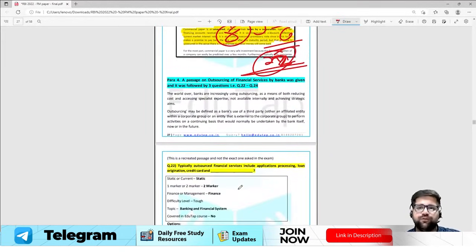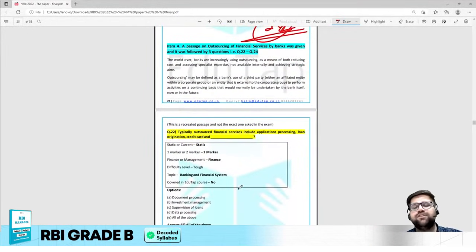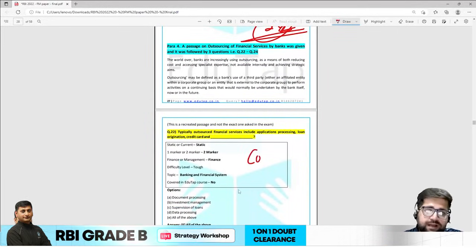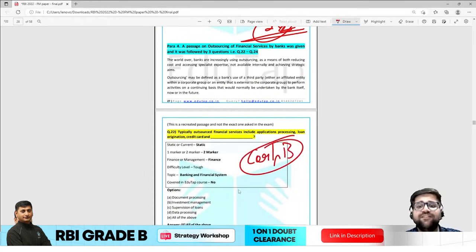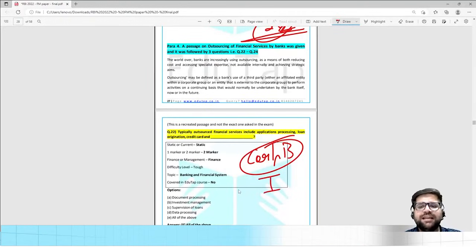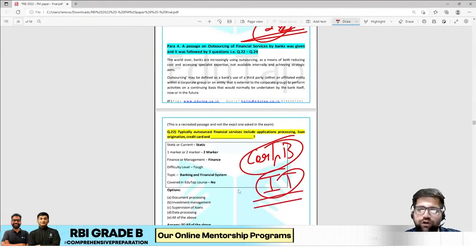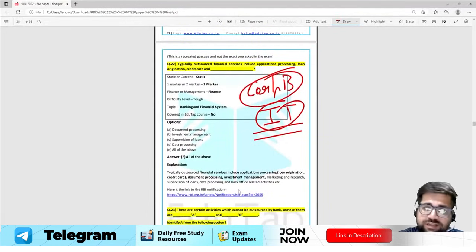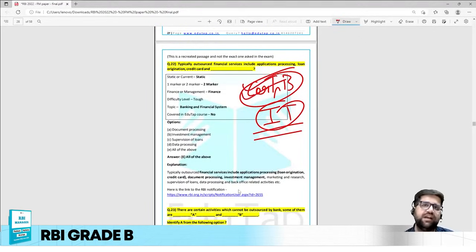Now let's come to question 4. Now this was a particular question which was tough. Now if you see in last 1 year, RBI has come out with different outsourcing activities norms for cooperative banks. They have even come out with outsourcing activities related to, I would say, IT, that is information technology. They have also released outsourcing norms for payment banks, small finance banks as well. So this was very much in the news regarding cooperative banks, payment banks and small finance banks.